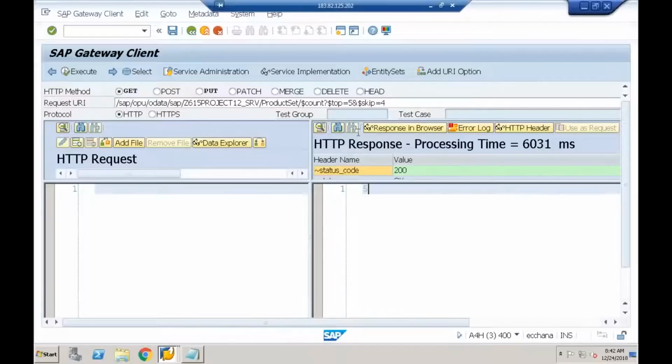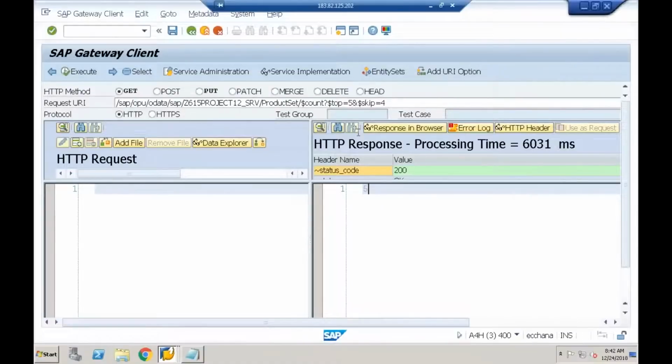Count of the paging. So dollar top equal to 5 and skip equal to 4 means what? Skip the first 4 entries and get the next 5 entries. That is the meaning. Skip the first 4 entries and get the next 5 entries. So that's what I have done.